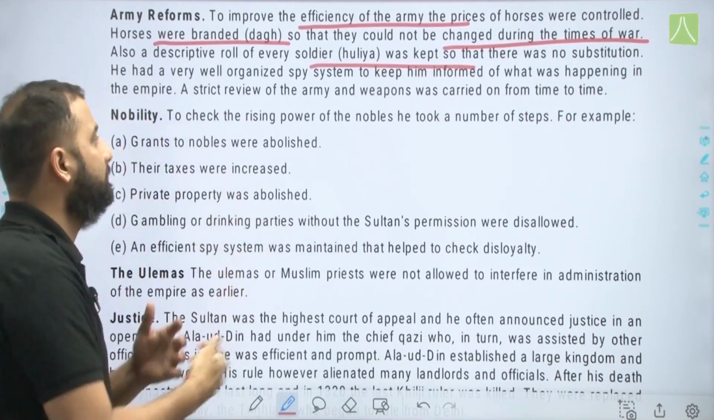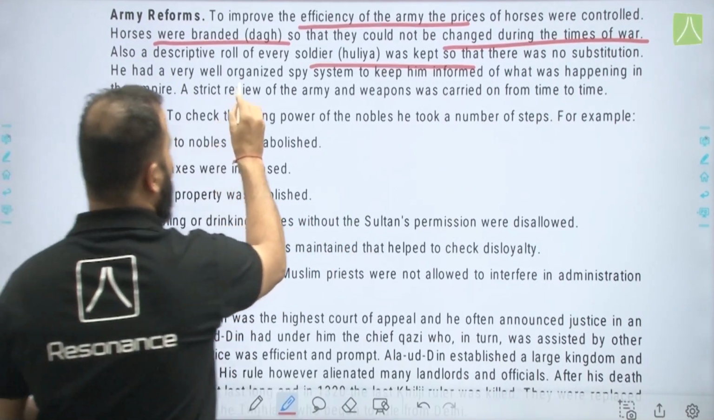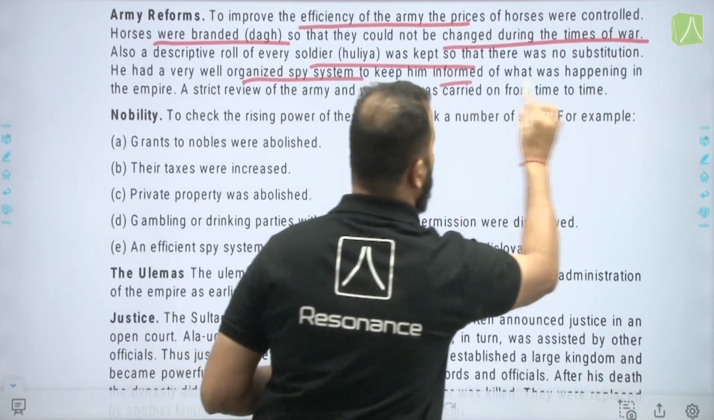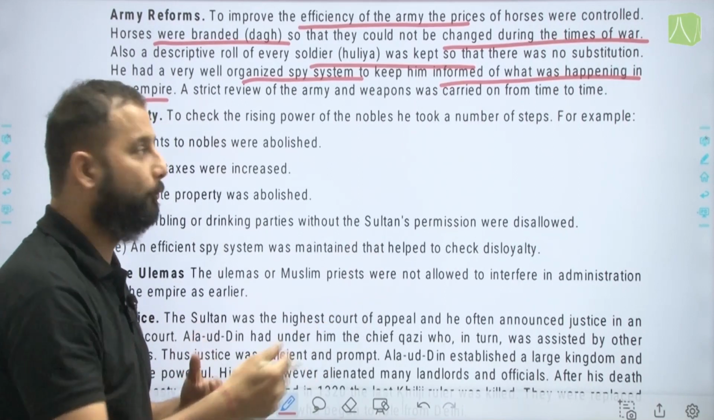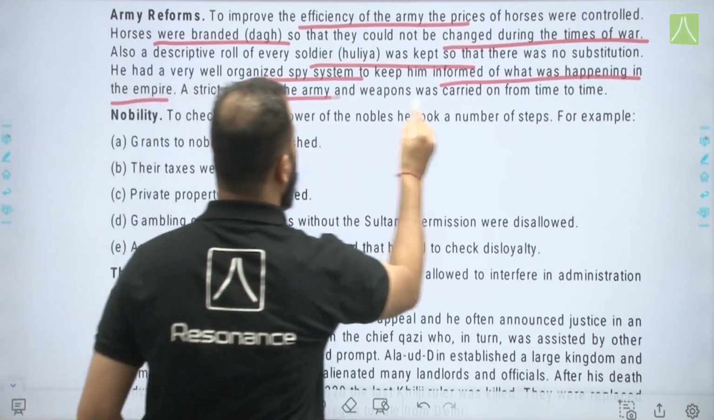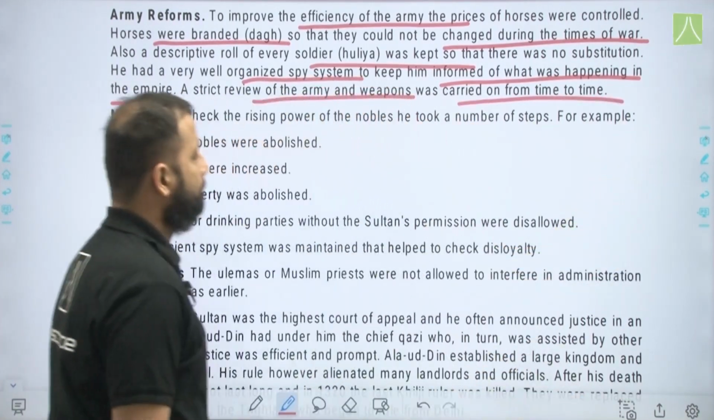He had a very well organized spy system also to keep him informed of what was happening in the kingdom, in the empire, what his nobles were doing, what his feudatories were doing. A strict review of the army and weapons was carried on from time to time.